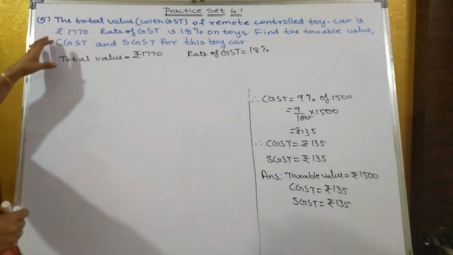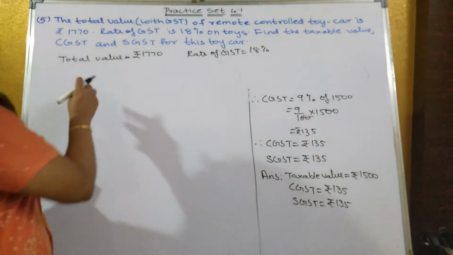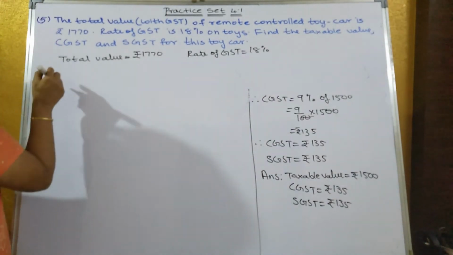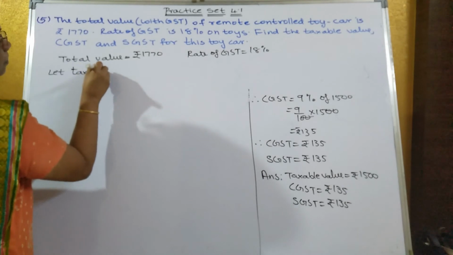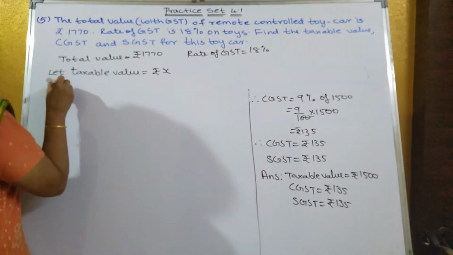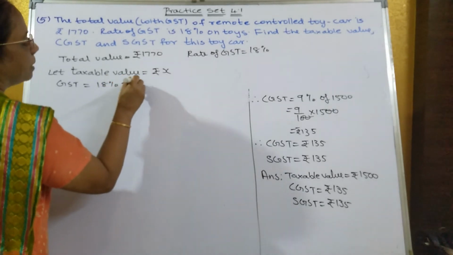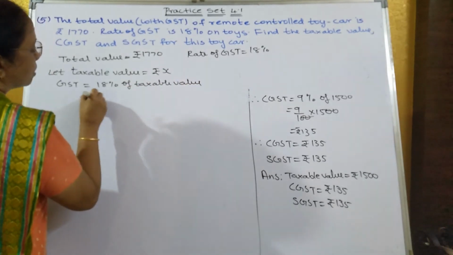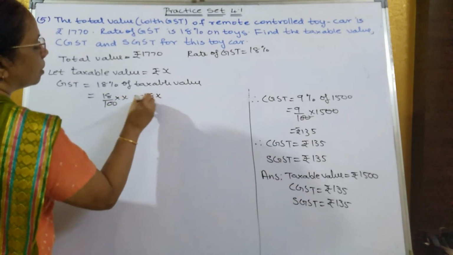Now this fifth sum, there is another method which you can solve it. Whichever you find it easier, you can use that particular method. Now total value was rupees 1770 and rate of GST is equal to 18%. So let taxable value be equal to rupees X. So GST is equal to how much? 18% of taxable value, that is equal to 18 upon 100 into X, that is equal to 18X upon 100.